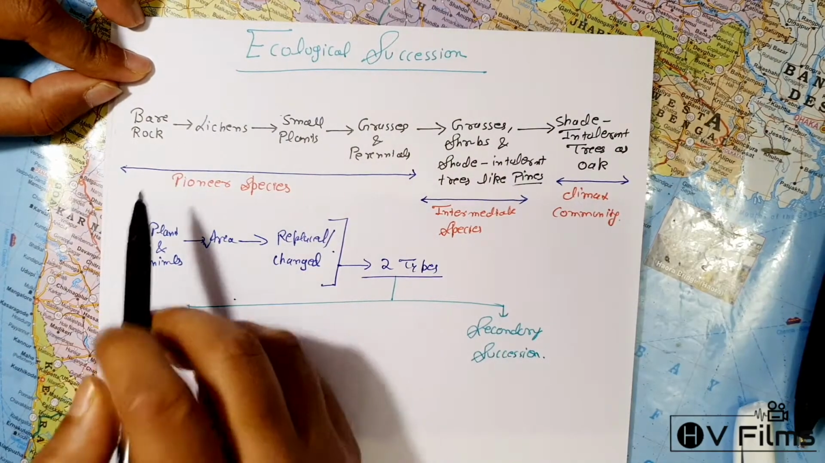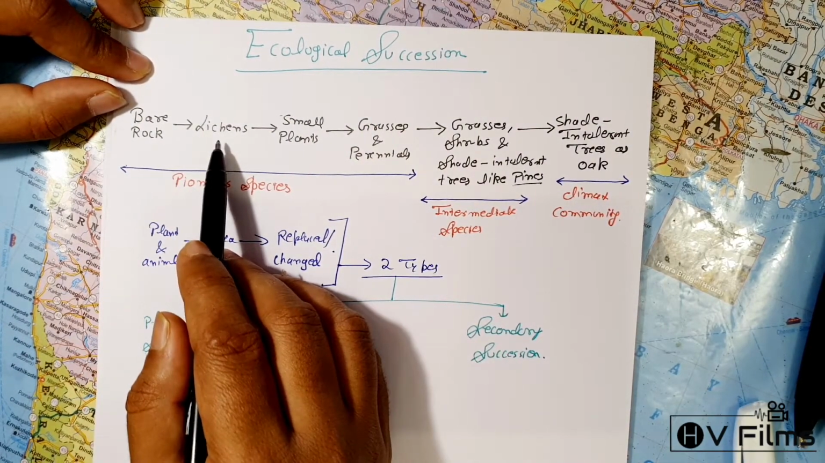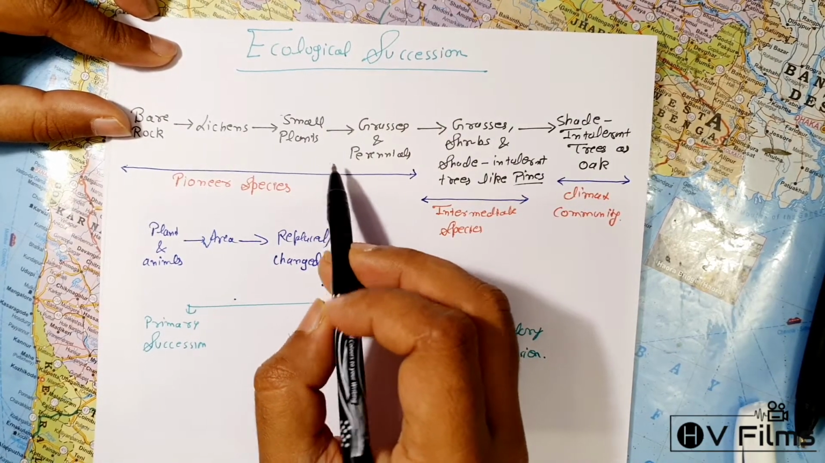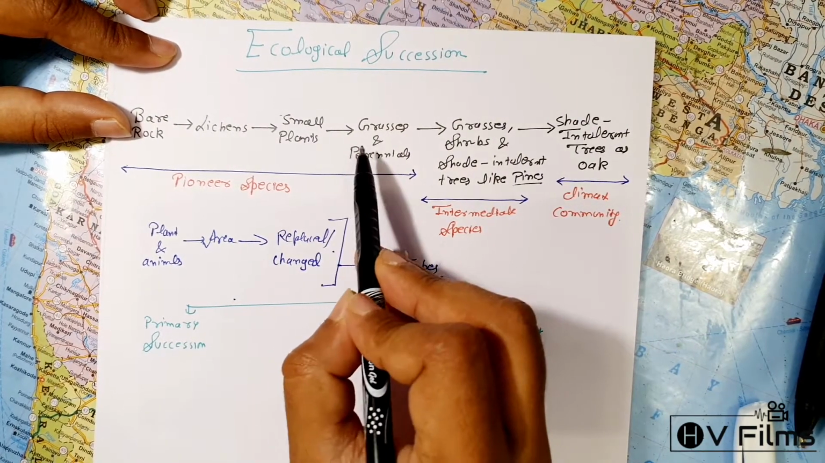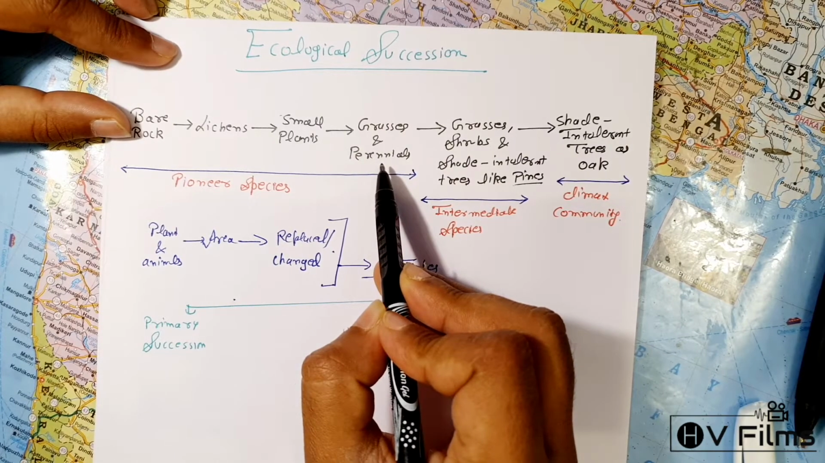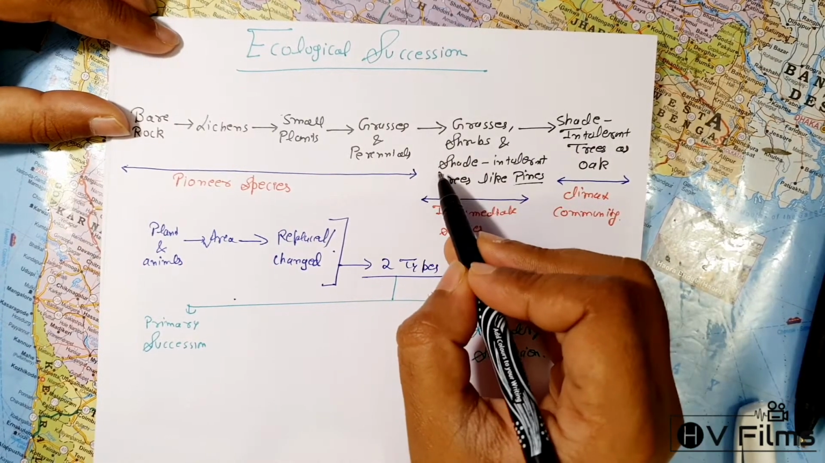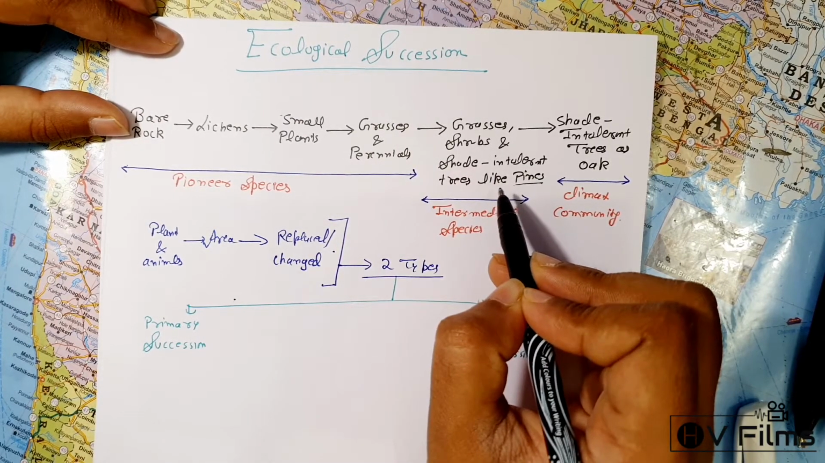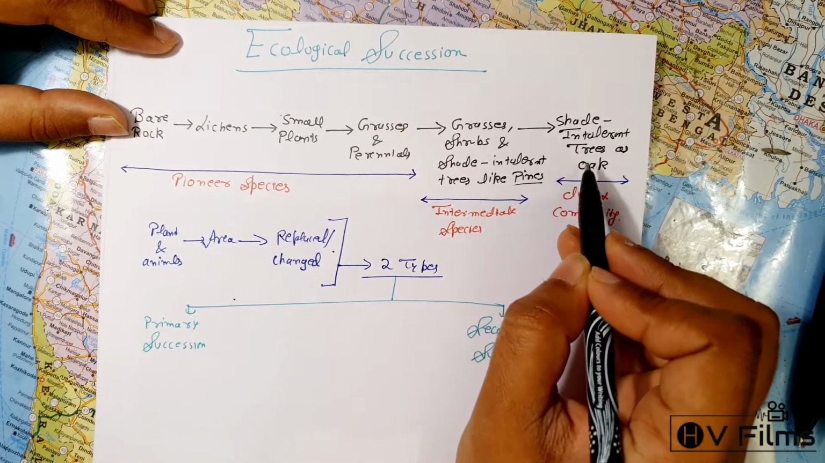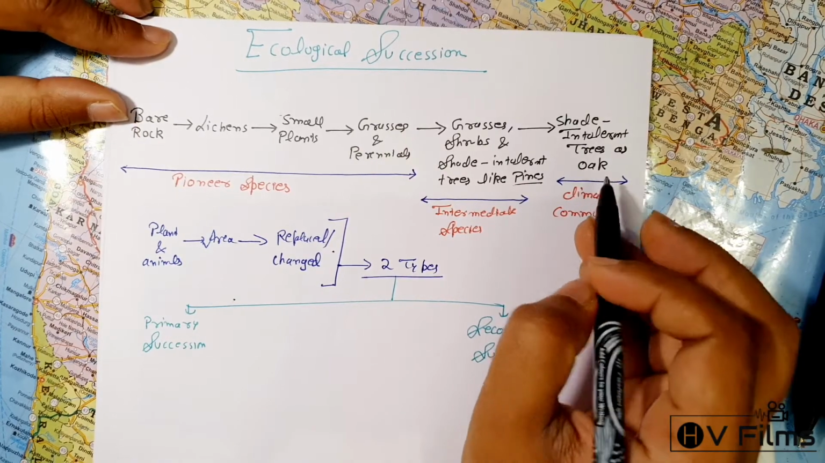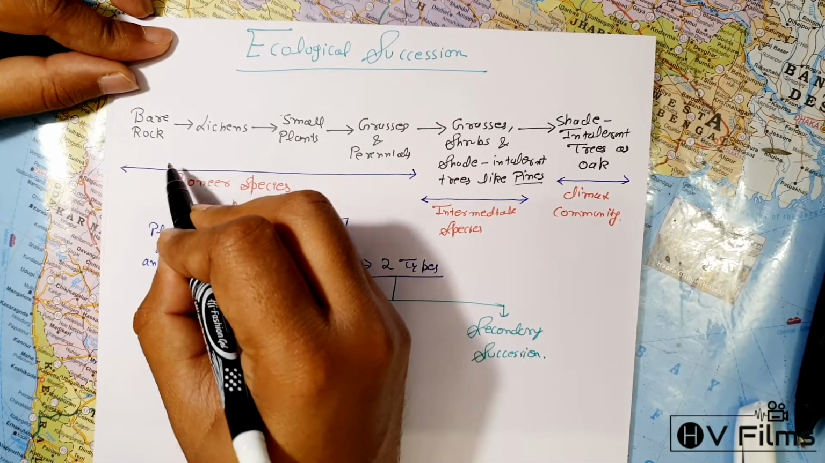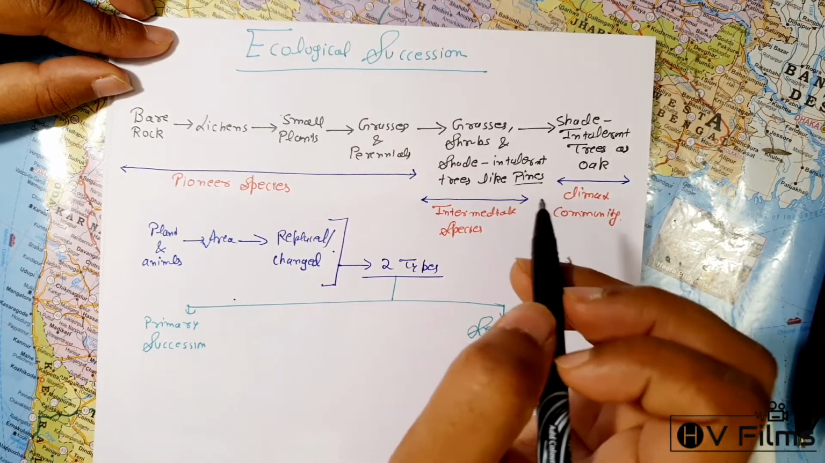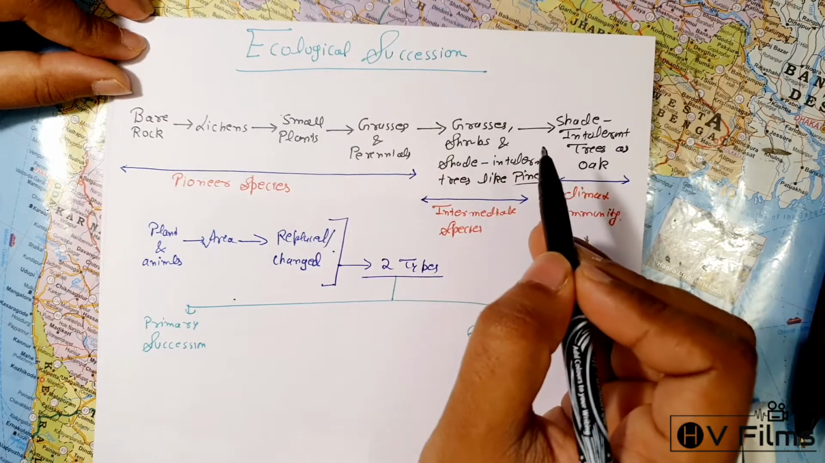This bare rock will develop lichens over it. These lichens will then give way to small plants over time, and these small plants will further develop into grasses and perennials. These grasses and perennials will further develop into shade-intolerant trees like pines over millions of years. And then finally, large trees like oaks will develop. This whole process, where one species is replaced by another in a particular area with respect to time, is what we call ecological succession.